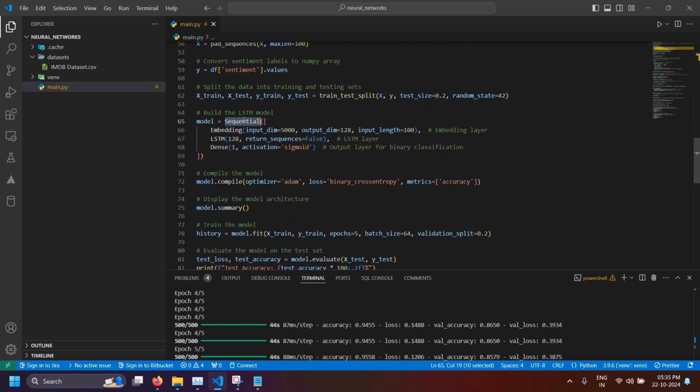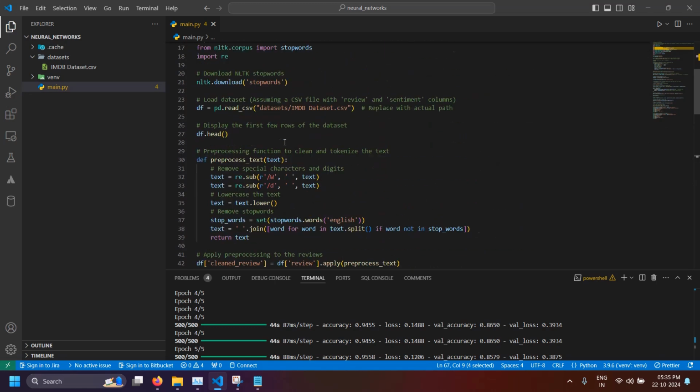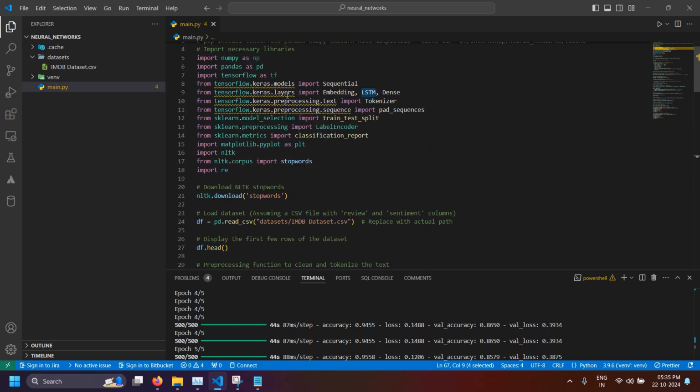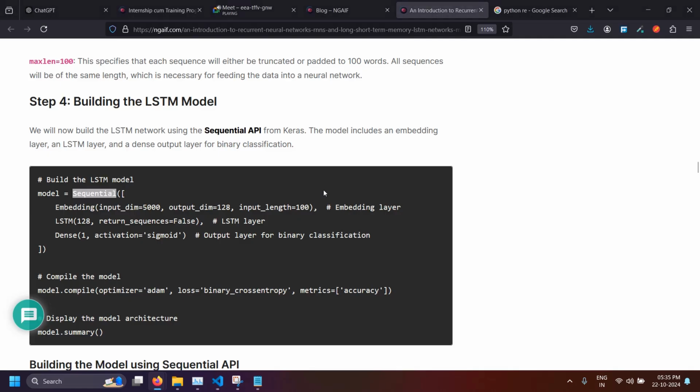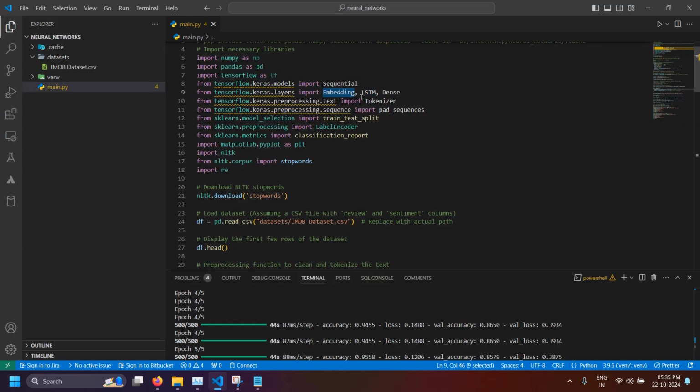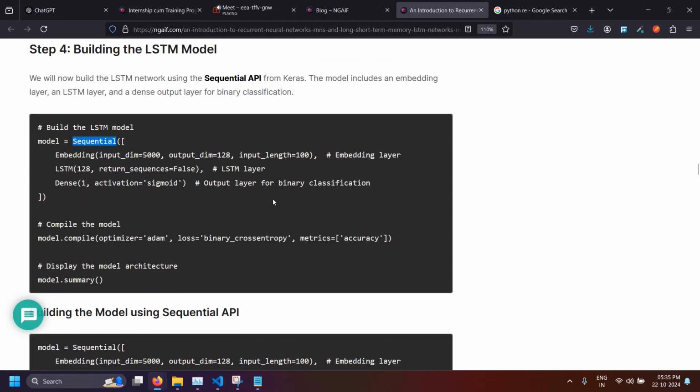So Sequential, and these are the layers: embedding layer, LSTM layer, output layer. Where are we getting the LSTM from? LSTM comes again from keras.layers. So we have Embedding, LSTM, and Dense, all from keras.layers, and I will tell you what they are.